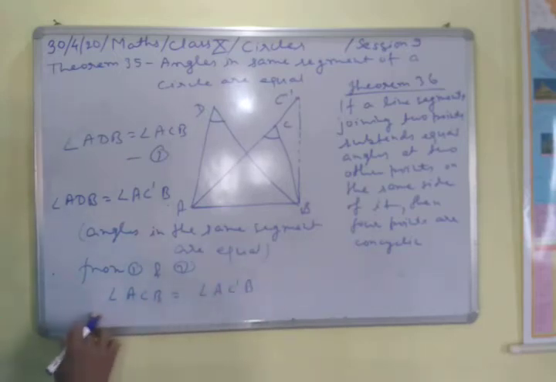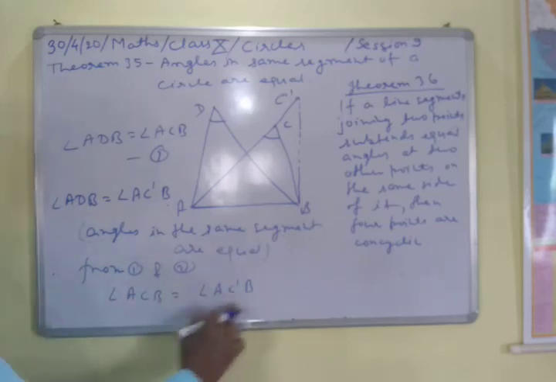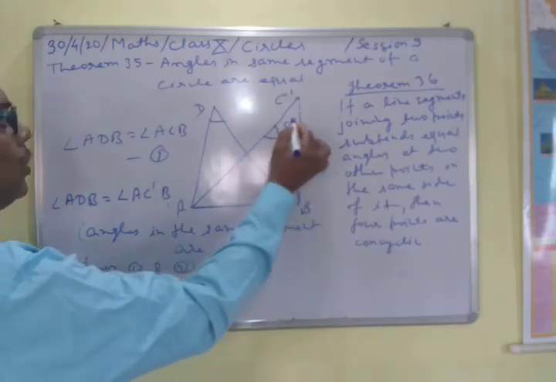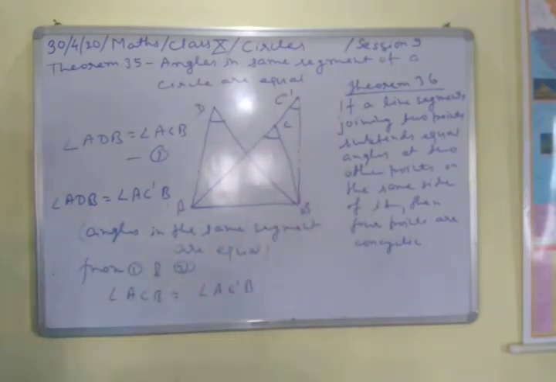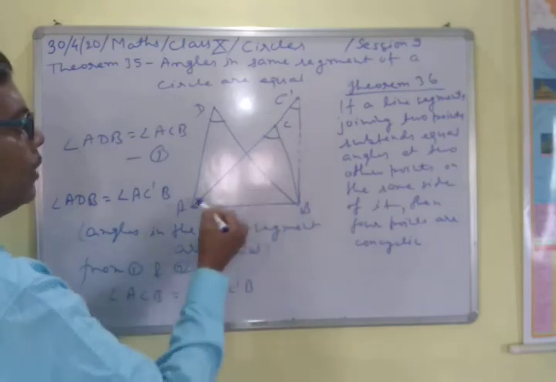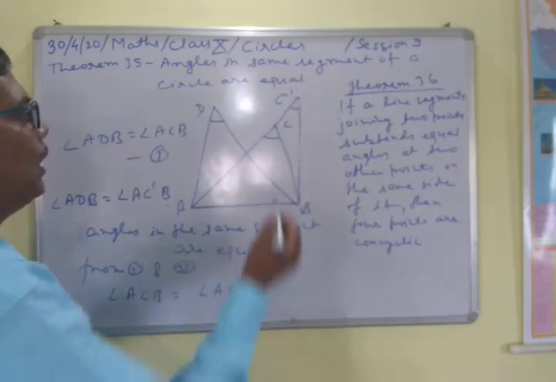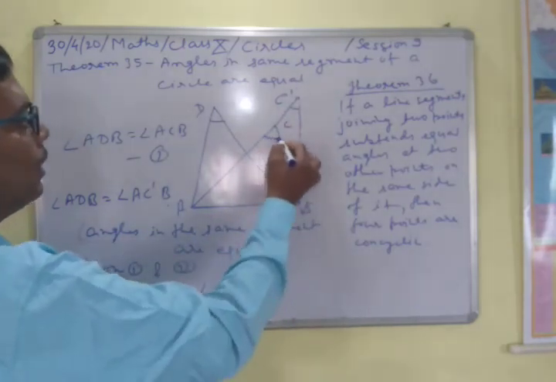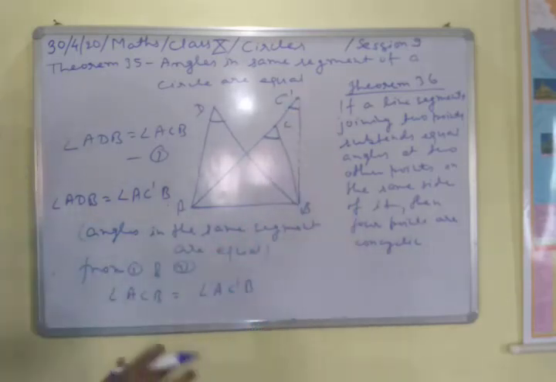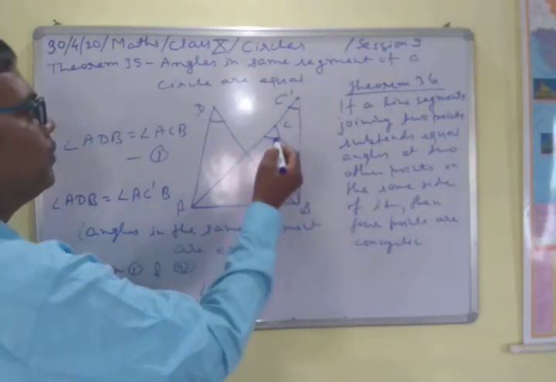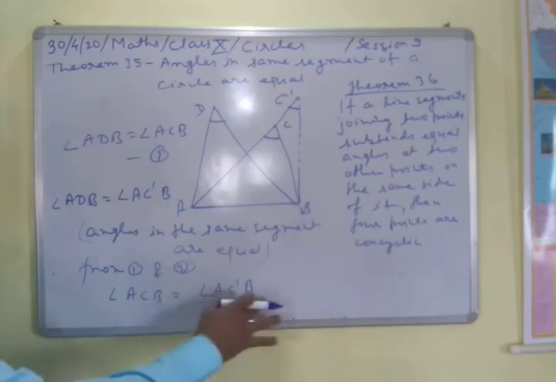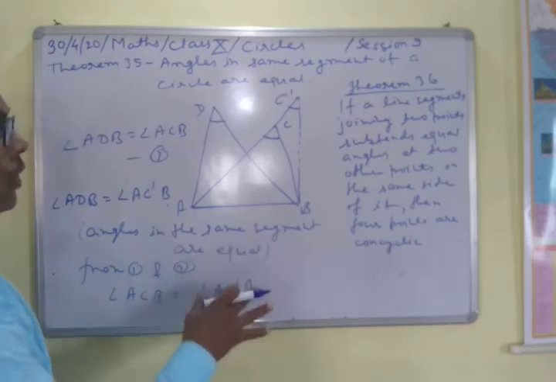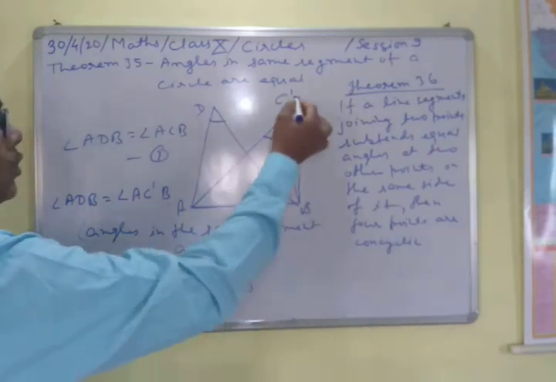Now see that we arrived at this result, that this angle is equal to this angle. And this is an impossibility, because ABC dash is a triangle, and in this triangle this is the internal angle and this is the external angle. So it is never possible that this will be bigger than this. So this is the impossibility, and we arrived at this impossibility because we assumed that the circle is passing through C dash.